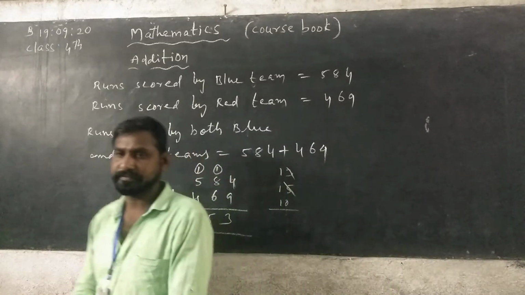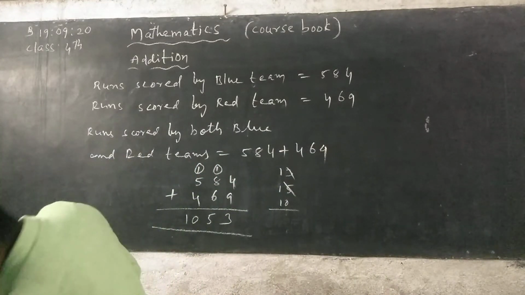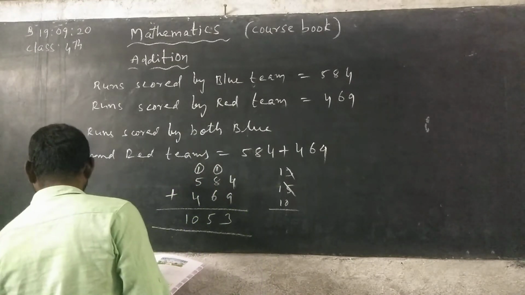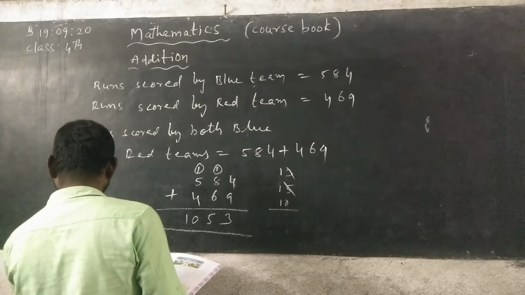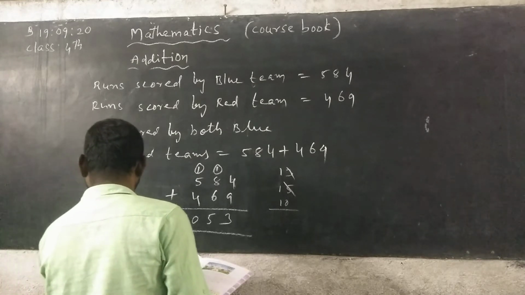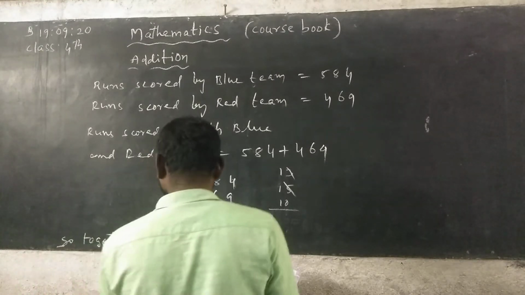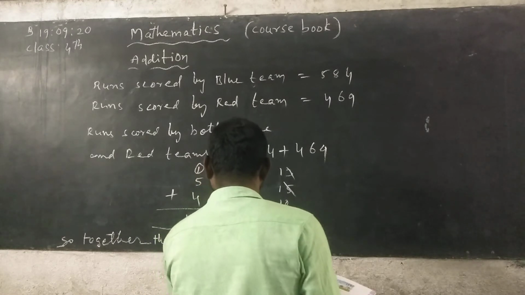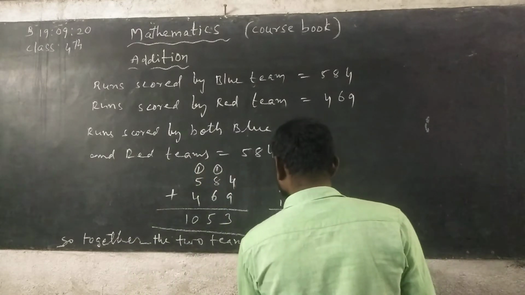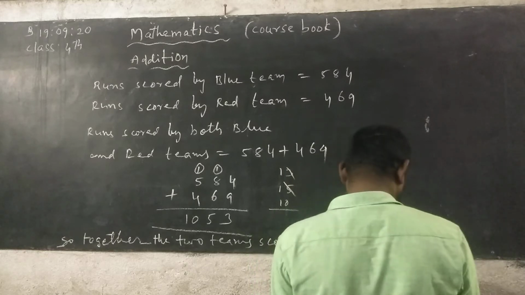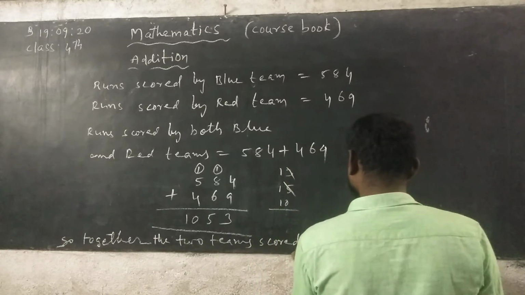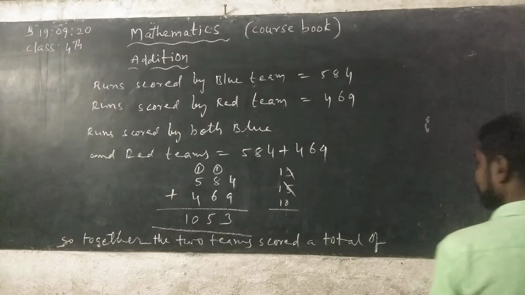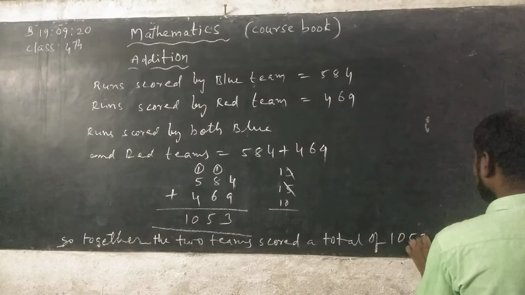So together the two teams scored a total of 1053 runs.